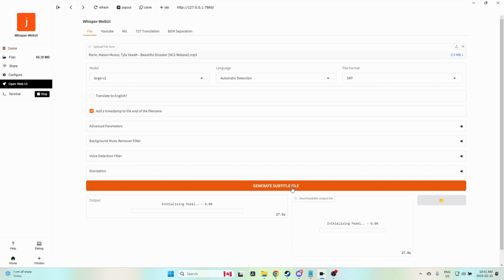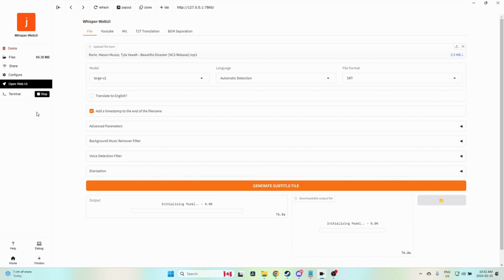I don't use it very much because I've got the Studio version of DaVinci. So I just use the transcription tool inside of DaVinci because it works perfectly fine. The initializing the model is only the first time that you run it, every time that you start the application. After that, it doesn't need to initialize the model because it is already initialized. So if you're doing multiple audio files, one after the other, it'll be much faster. We won't have this waiting for it to finish loading the model.